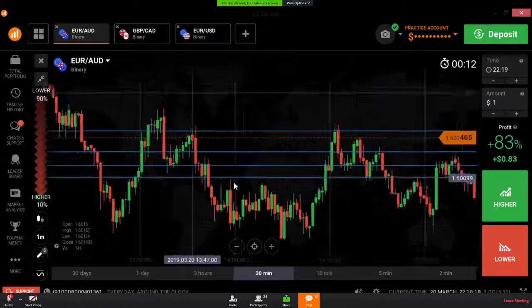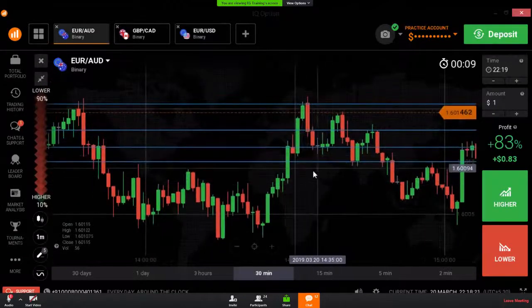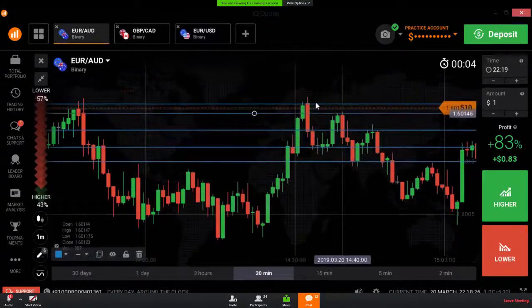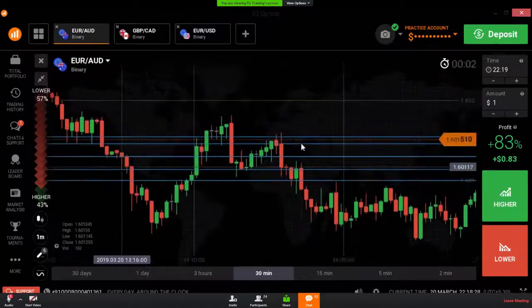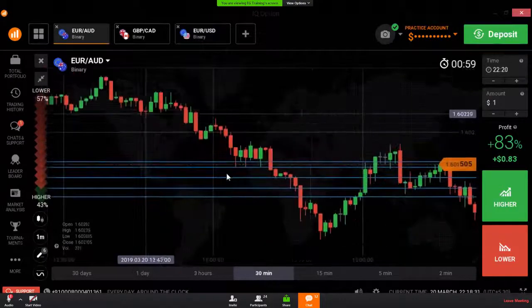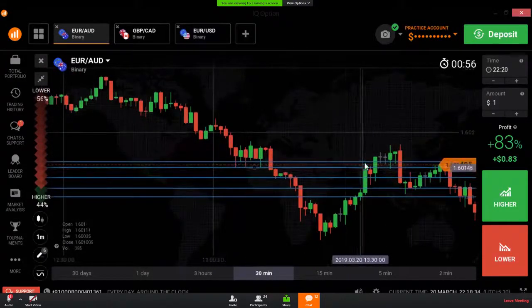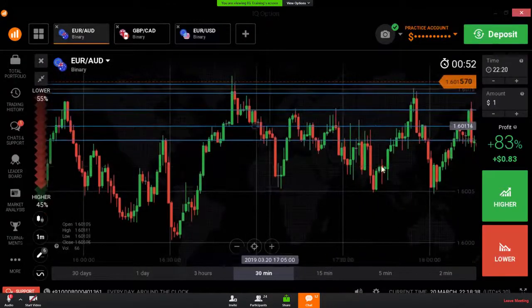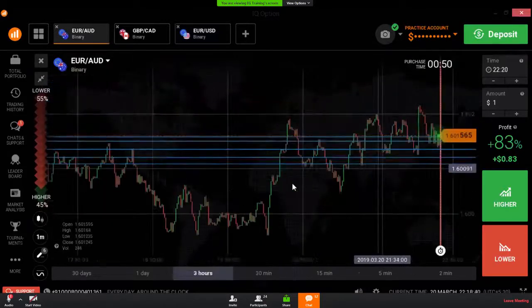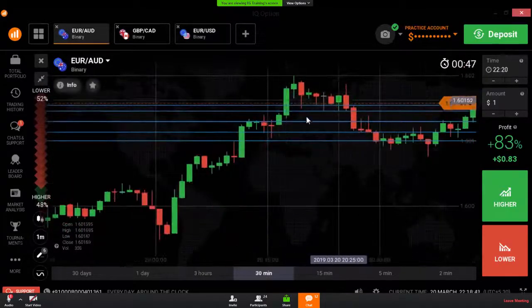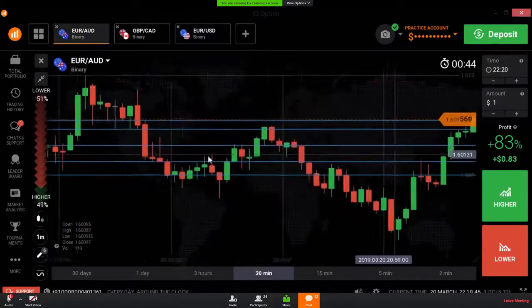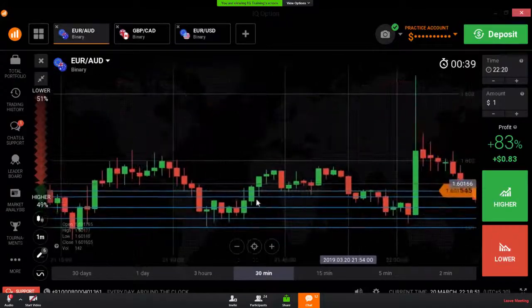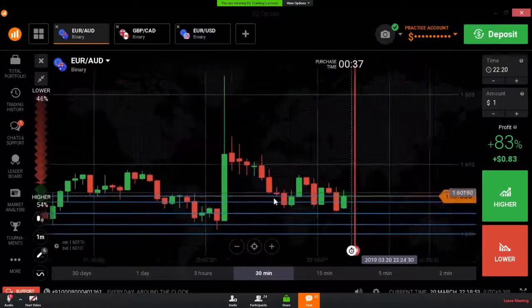Here I have drawn some lines, some SNR levels. In these SNR levels there is a reversal point, again a reversal point. The market reversed from the same level. Here also the market reversed from the same level. Here also a reversal point. There is a breakout, a rejection point from the same level, a reversal point, a fake breakout, a reversal point. Here also a reversal point.